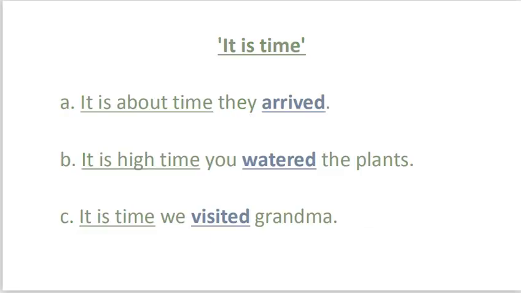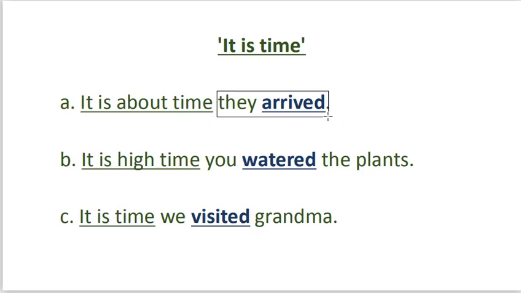Let's take a look at these examples. It is about time they arrived. Take note of the verb in the clause that comes after it is about time. The verb is in past tense, arrived. Even though they haven't arrived yet, this sentence means that their arrival is long overdue. They should have arrived, and they could arrive any moment from that time. It is about time they arrived.